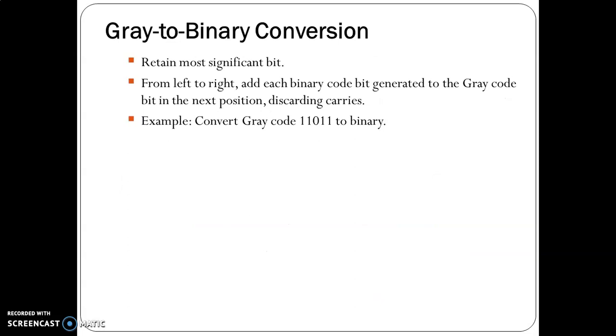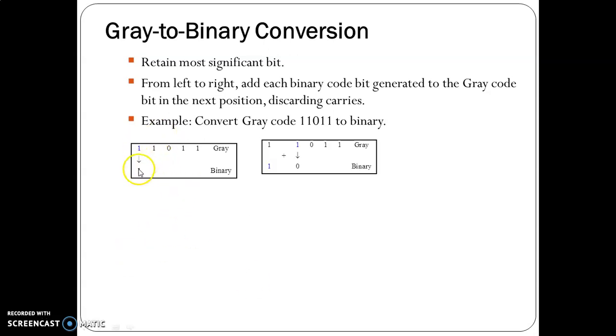Next we will see how to convert a gray code to a binary code. So here again we have to retain the MSB bit. The MSB bit is written as such. Next what we have to do is, from the obtained digit we have to XOR it with the next gray code digit. 1 XORed with 1 will be equal to 0. The same way next, from the obtained digit we have to XOR it with the third bit of the gray code number. 0 XOR with 0 is 0.